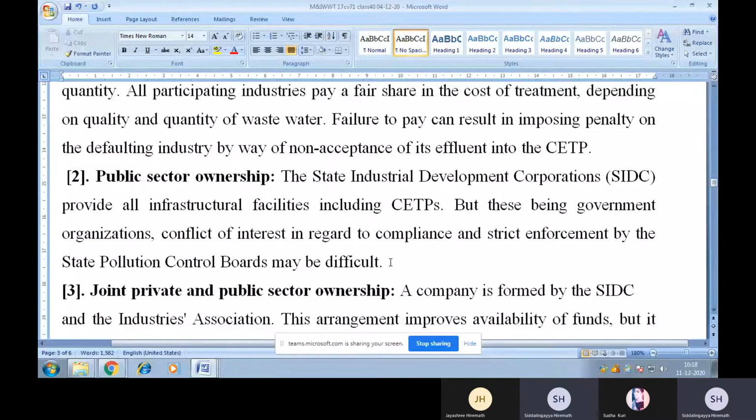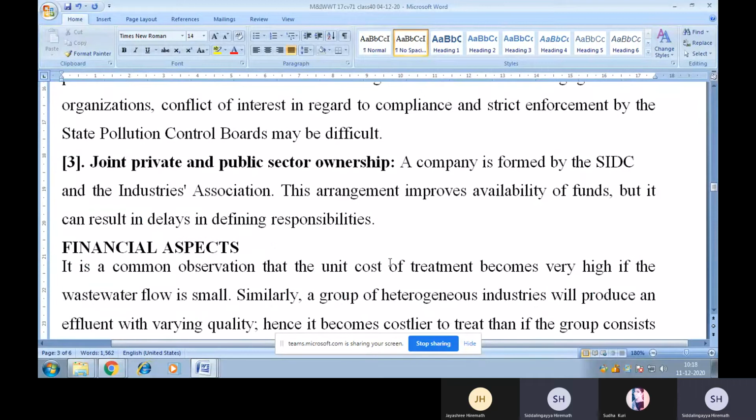Second sector, that is public sector ownership: the State Industrial Development Corporation, that is SIDC, provides all infrastructural facilities including CTPs. But these being government organizations, conflict of interest in regard to compliance and strict enforcement by the state pollution control boards may be difficult. Third sector is joint private and public ownership. A company is formed by the SIDC and the Industries Association. This arrangement improves availability of funds, but it can result in delays in defining responsibilities.